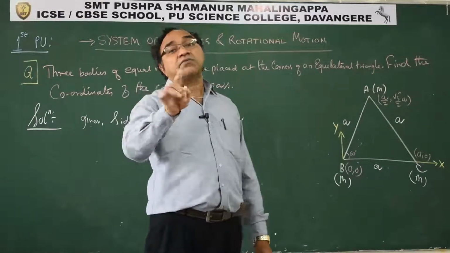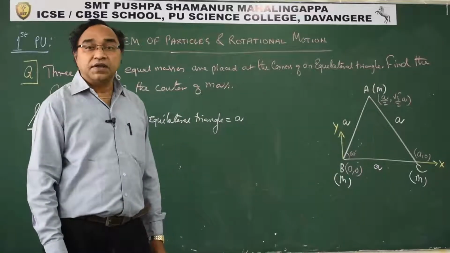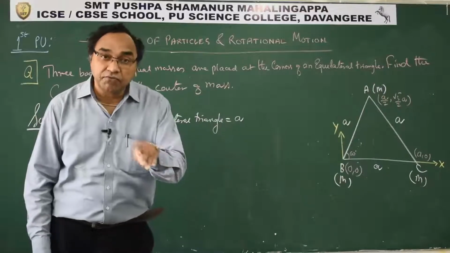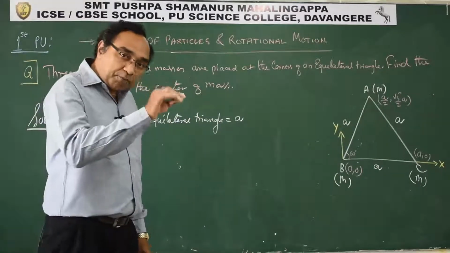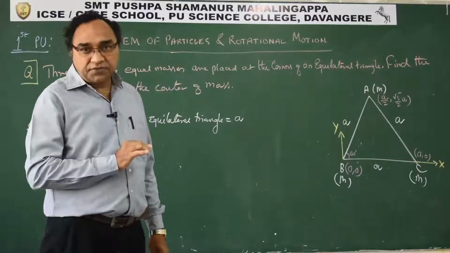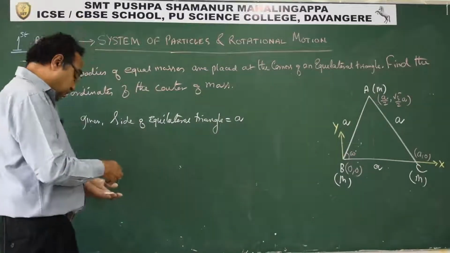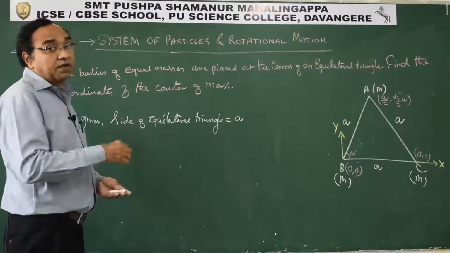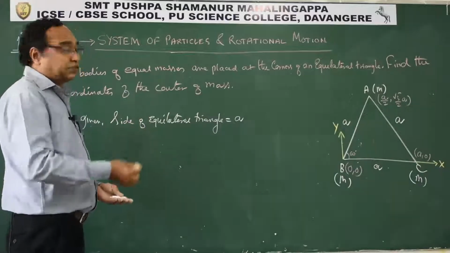Position of the center of mass will not change, but the coordinates of the center of mass will definitely change based on the reference, that is which vertex you have taken as origin. If you plot that point, it will remain same, but the coordinates change because reference origin is changing. That is why don't compare your answer with other students, because the other student might have taken some other vertex as the origin, so it won't match.